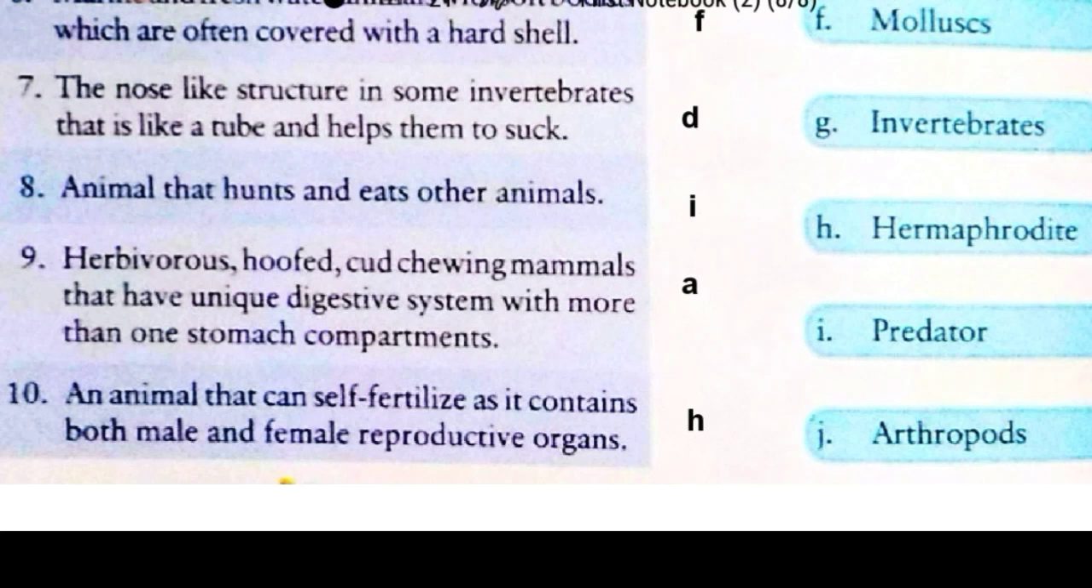Now I want you all to complete all these exercises in your book and please keep on revising.